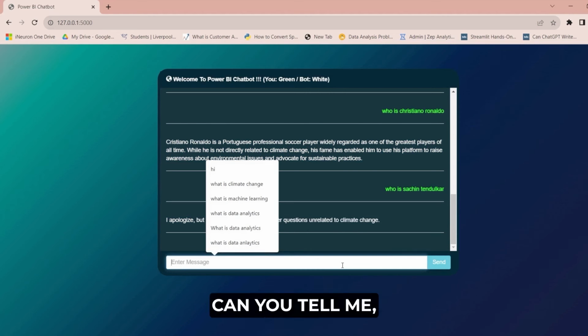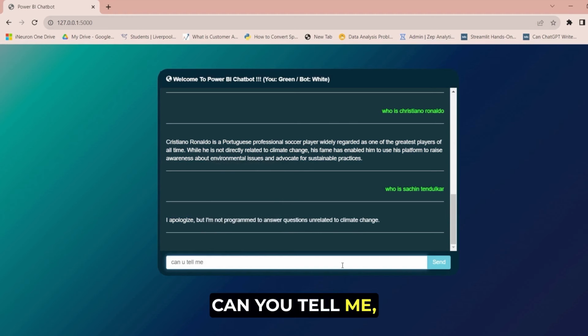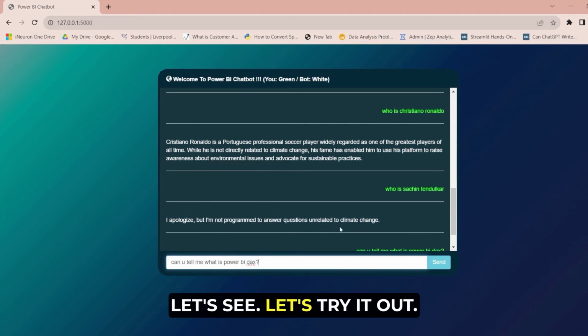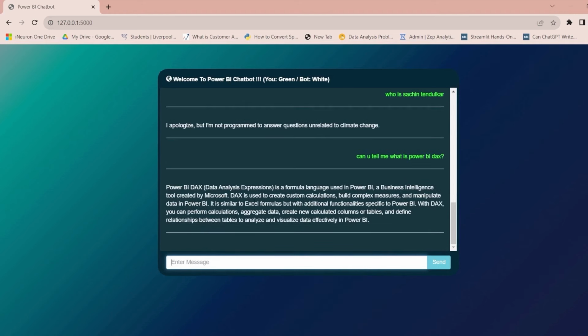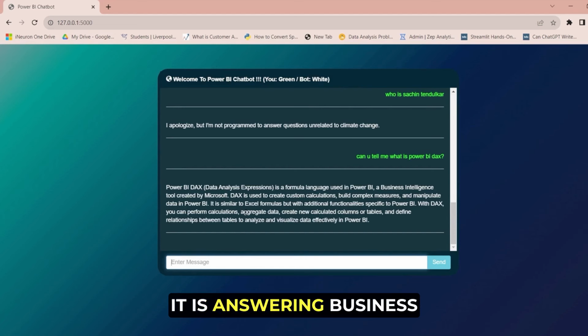Okay. Can you tell me what is Power BI DAX? Let's try it out. Okay, it is answering: business intelligence tool.